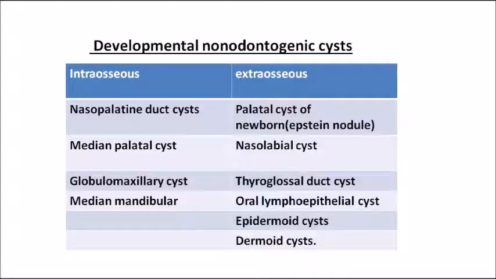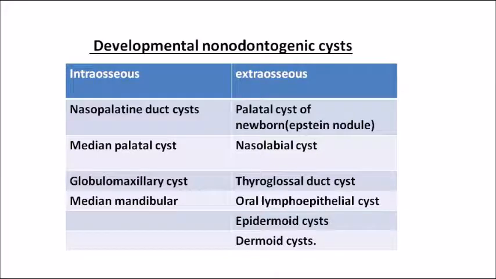Hello students, today we are going to learn in detail about non-odontogenic cyst. In part 1 and part 2 we learned about odontogenic cyst. So coming to the third portion, we are learning about non-odontogenic cyst. Just like odontogenic cyst, the non-odontogenic cysts are also divided into developmental type. In the developmental type itself, we can again divide them into intra-osseous type of developmental non-odontogenic cyst and extra-osseous type of developmental non-odontogenic cyst.